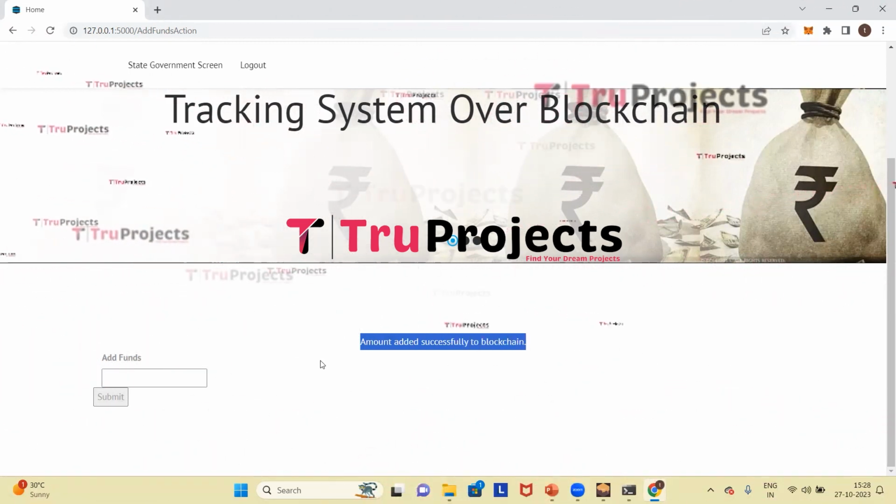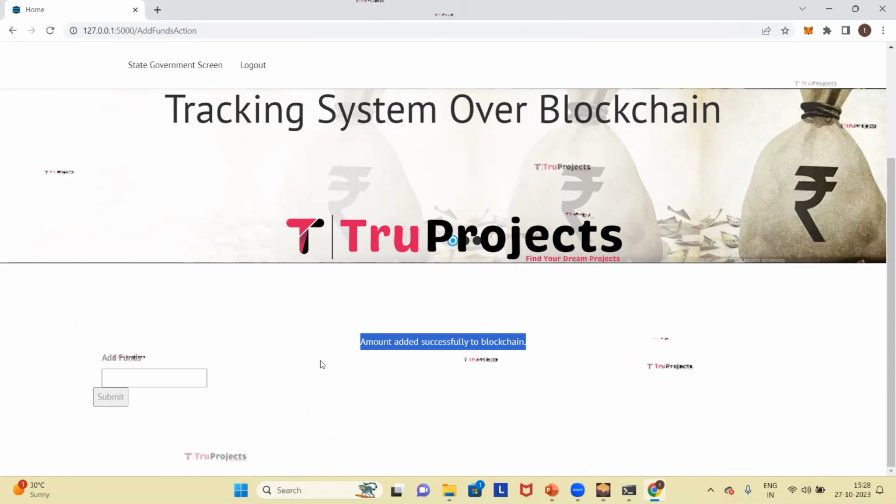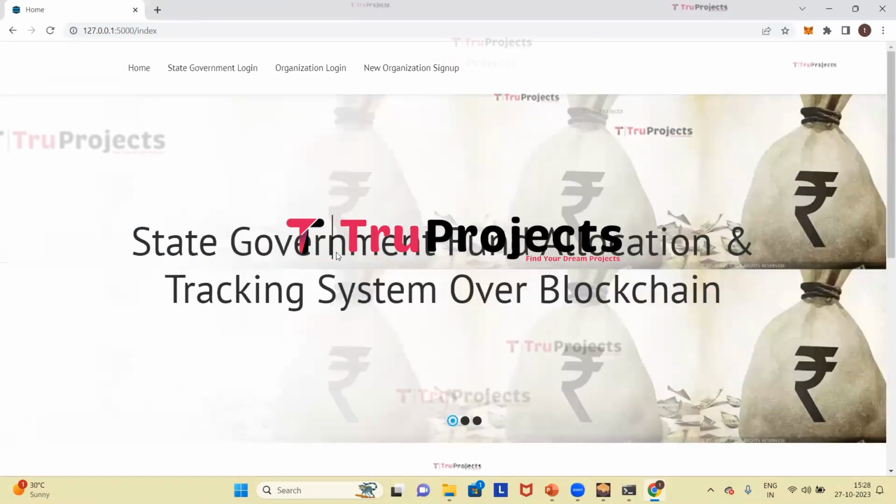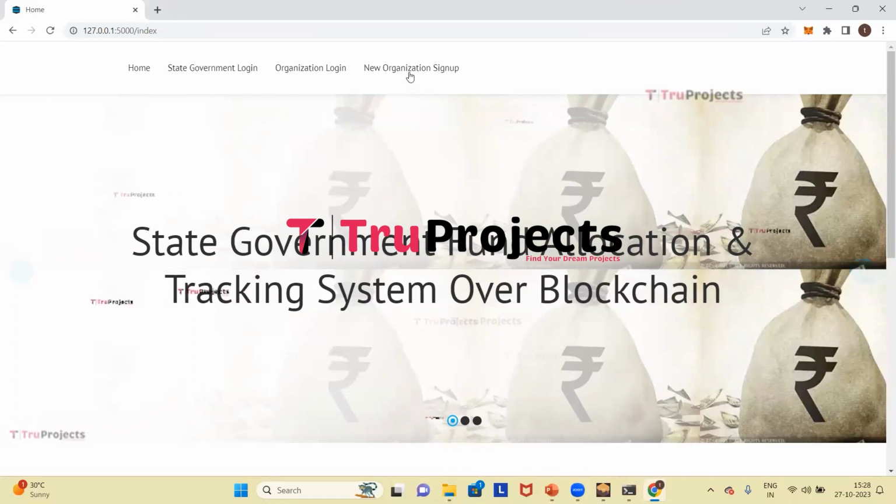Now we will log out and sign up as the organization. For that we need to click on log out. And now we need to click on new organization sign up.